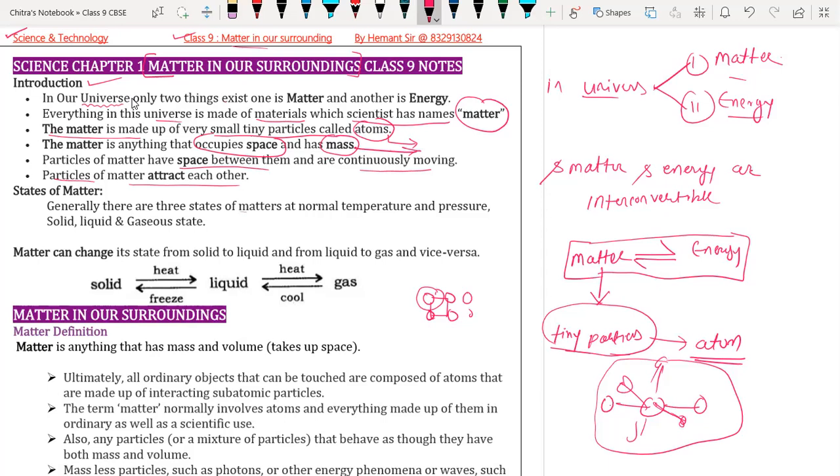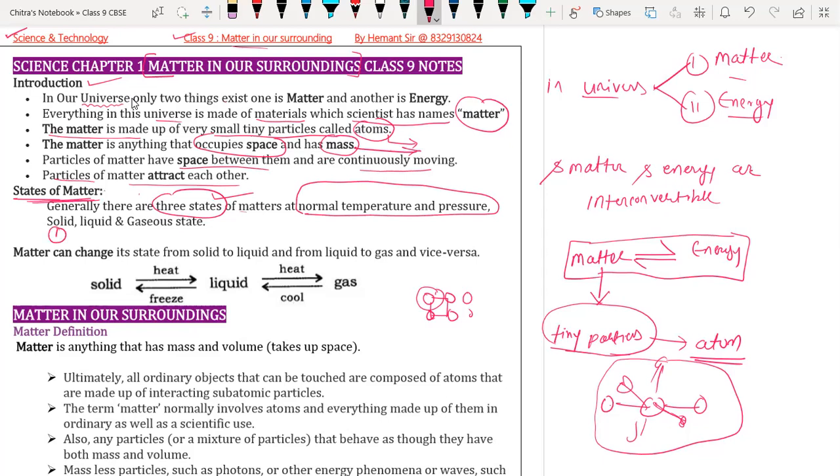Okay, beta, now we will discuss the states of matter. Basically we have three states, but we will discuss five states of matter. Generally, matter exists in three states at normal temperature and pressure. And which are they?